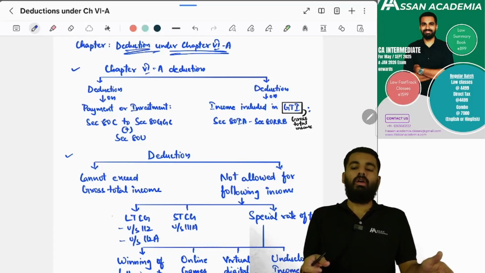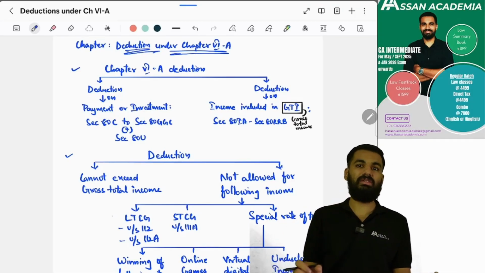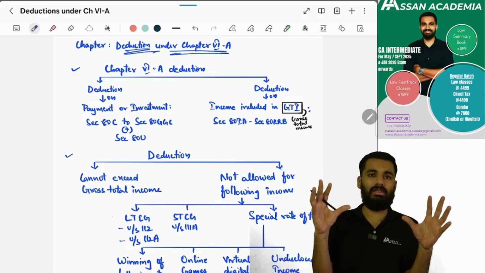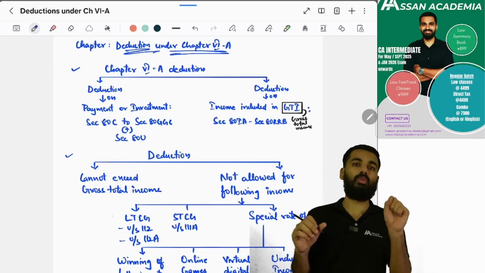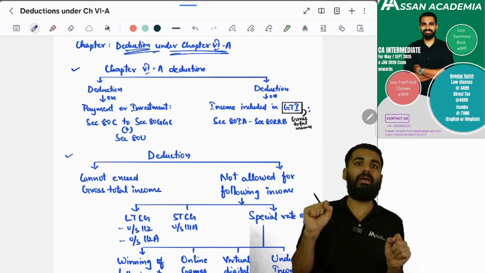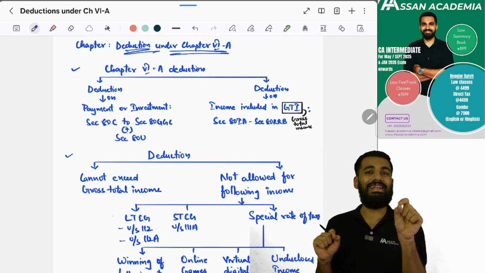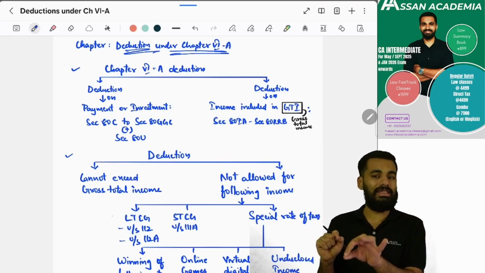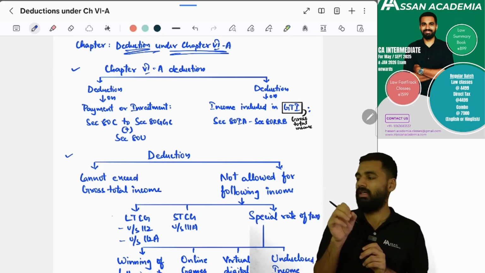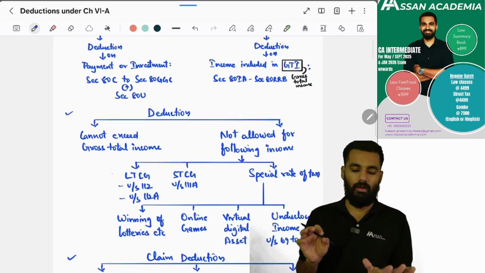So, let's start the revision of Chapter 6A deductions. In Chapter 6A deductions, there are two kinds. One is payment based deduction. Second is income based deduction. Payment based deductions start from Section 80C, 80GGC and also 80U. Income based deductions start from Section 80IA to Section 80RRB.